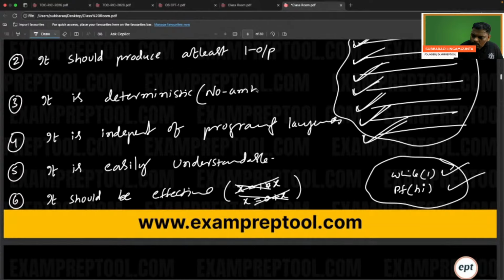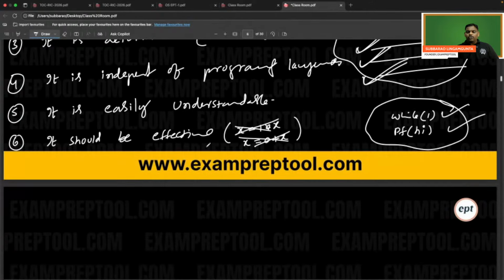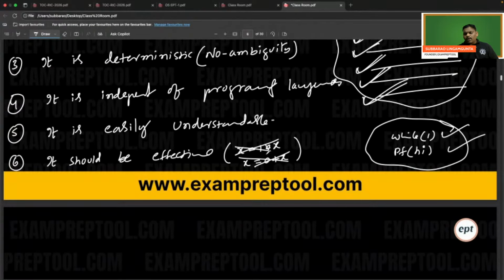No ambiguity. It is independent of programming language. It is easily understandable. It should be effective. Effective in the sense I said to you, unnecessary things don't try. Easily understandable means I think someone mentioned it, I thought it's okay. The fifth one is also not required, but anyhow, there is no problem.